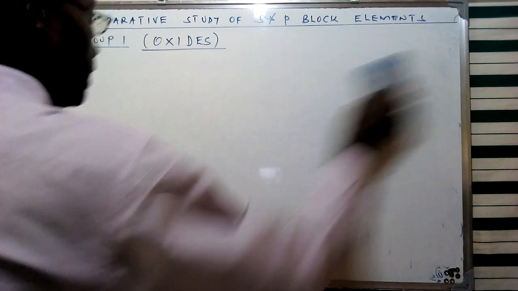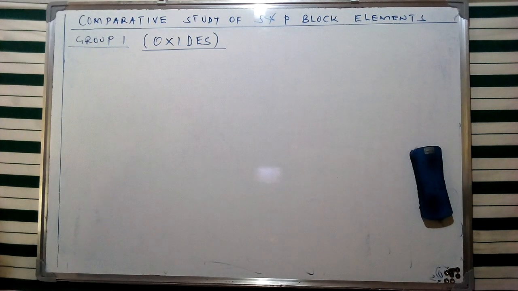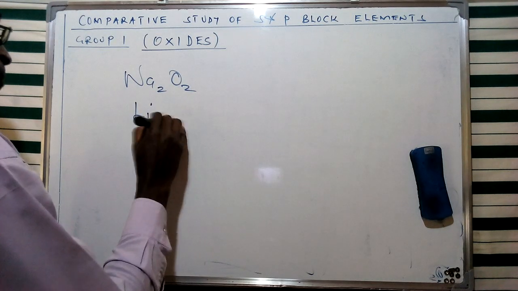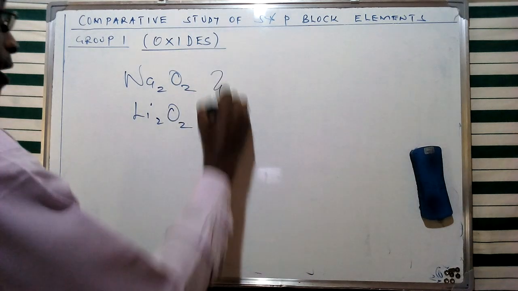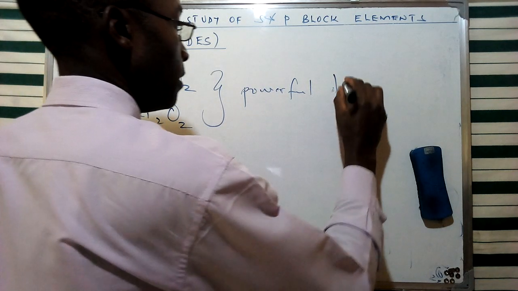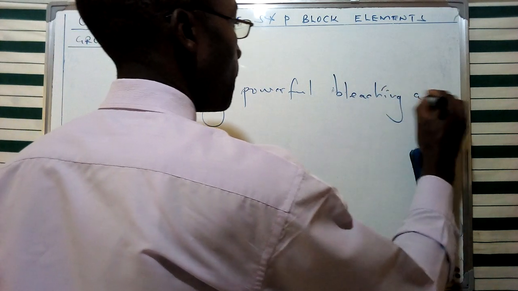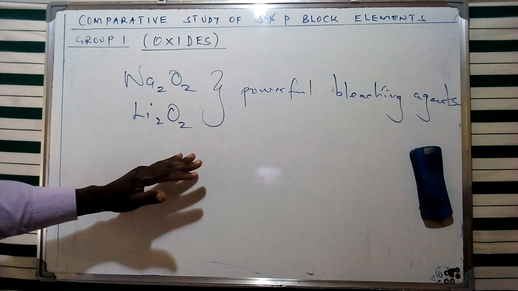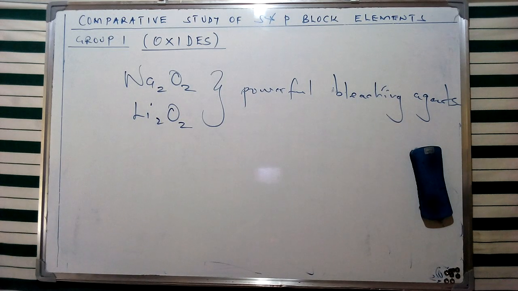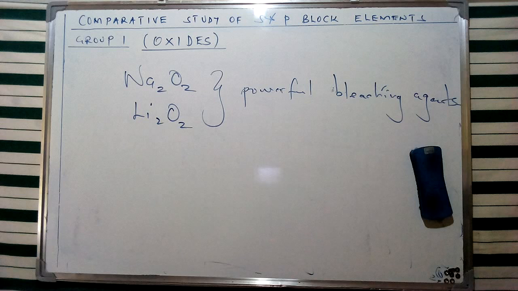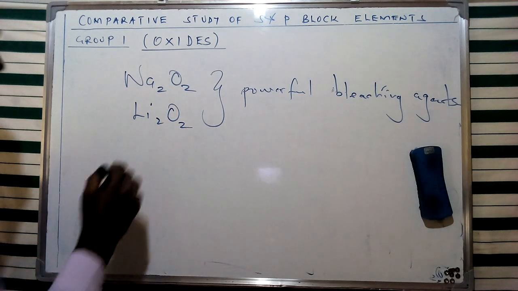The oxides of group 1 elements are also going to form some essential compounds, like the sodium peroxide which I've mentioned, and of course lithium peroxide, which are going to form powerful bleaching agents. And as I said, these are going to be used in trying to manufacture some of the products, or perhaps in the detergent industry. And as we're going to see, some of these products, especially the peroxides, are going to be used in devices in submarines and spacecraft.